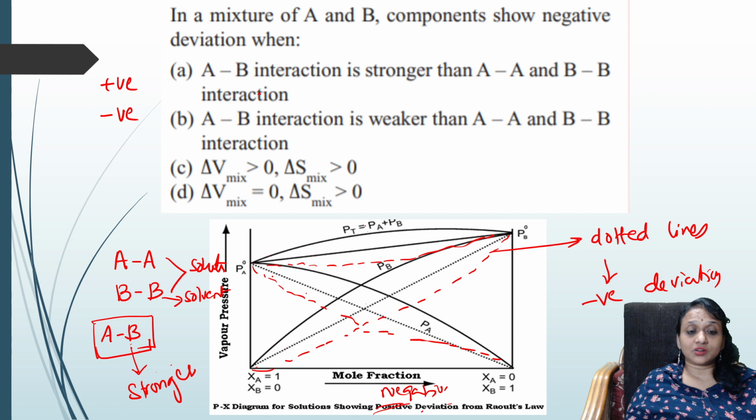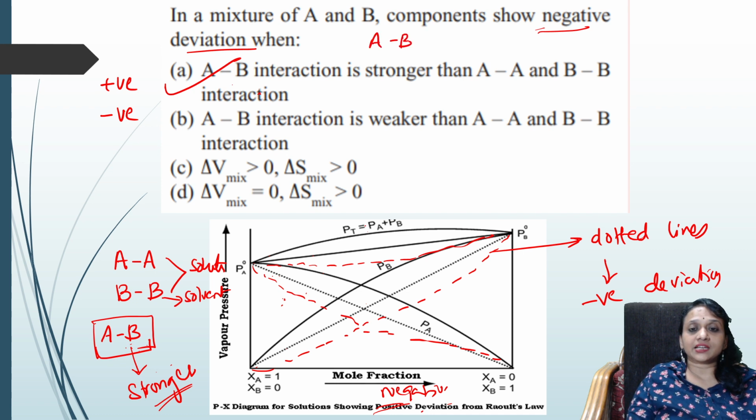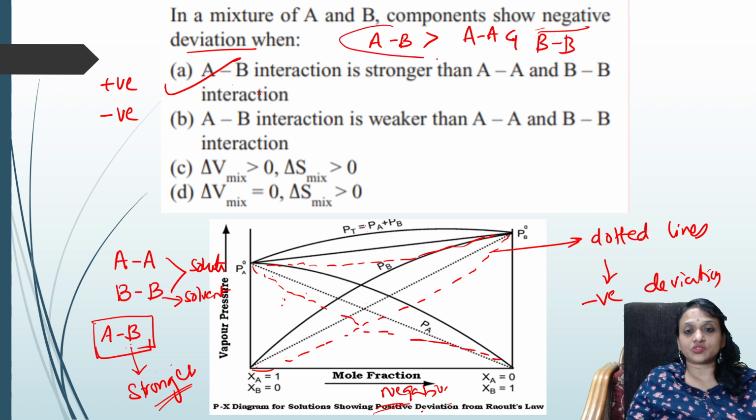So this is your Raoult's law. The vapor pressure will be below that. Why? Because AB interactions are stronger. Option A is correct. So for negative deviation, remember this, AB interactions are stronger than AA and BB. Solute-solvent interactions are greater for that.